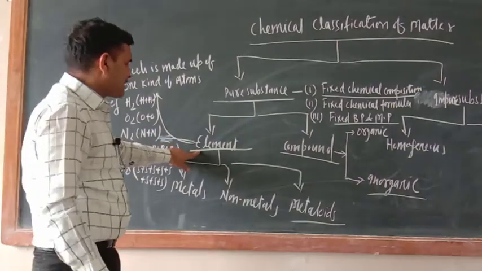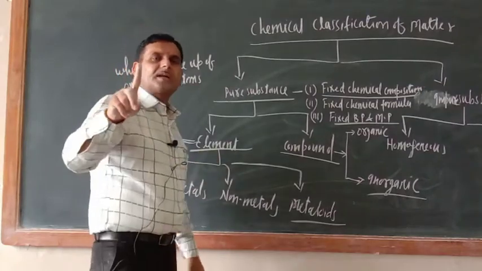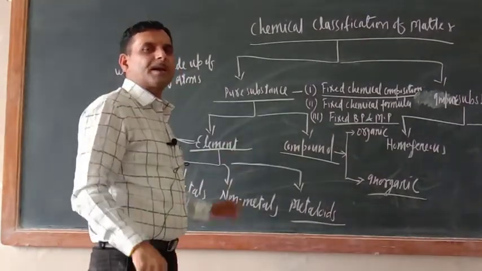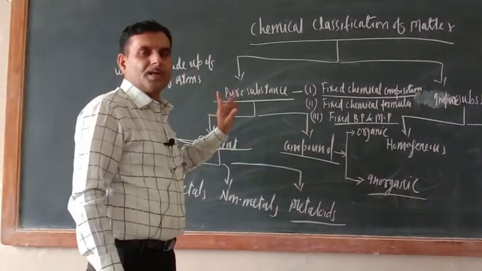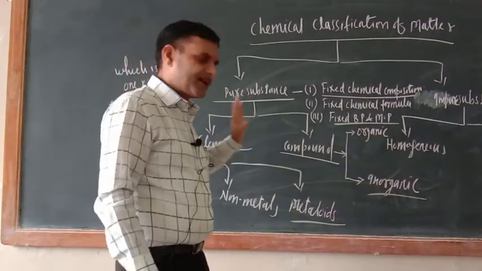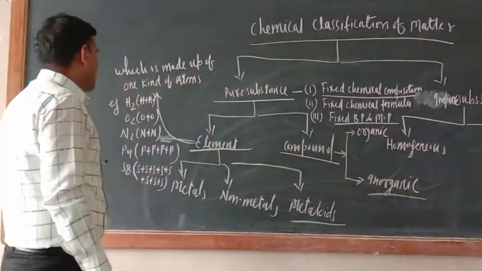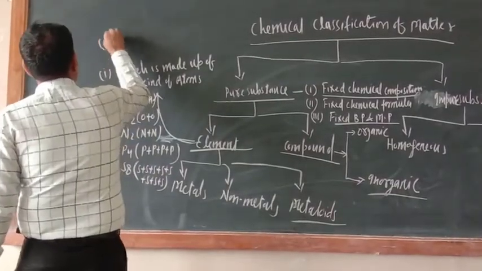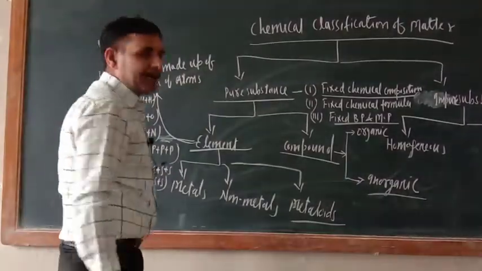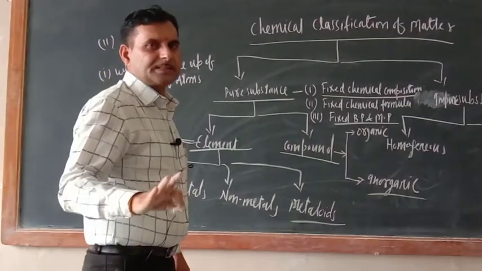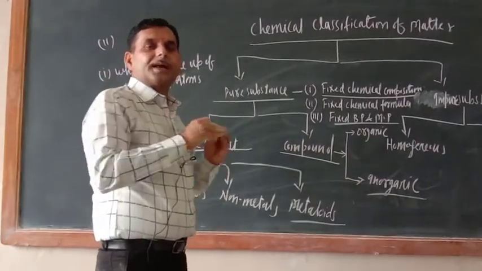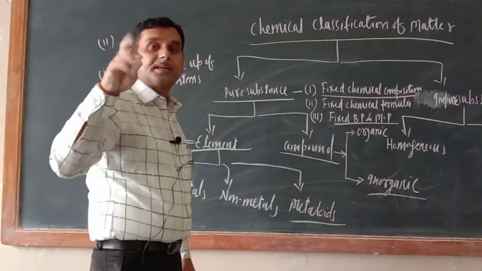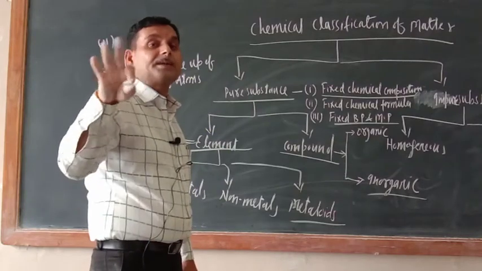So what is the characteristic of element? Elements are those pure substances which are made up of one kind of atom. In 11th class also you have studied. What is another characteristic of element? This is the first characteristic. What is the second characteristic? Elements cannot be divided further, which means they are the ultimate.